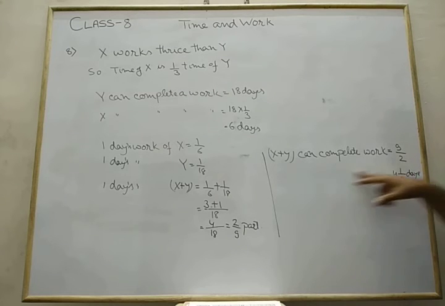So x plus y can complete the work 1 upon that 1 day's part. So we just reverse, reciprocate the 1 day's part, and we have the time to complete in days.